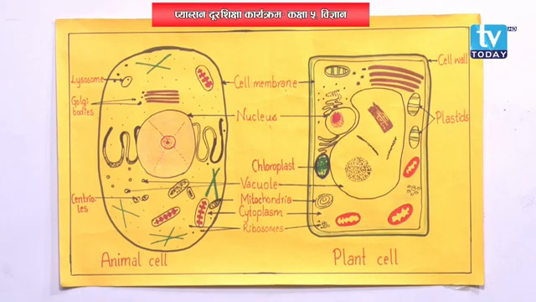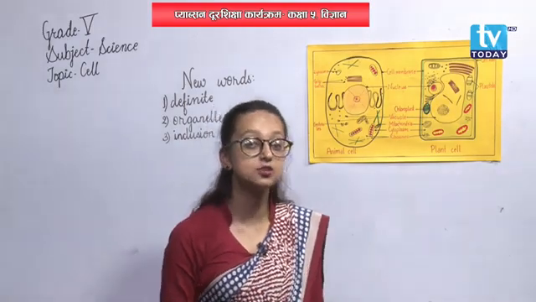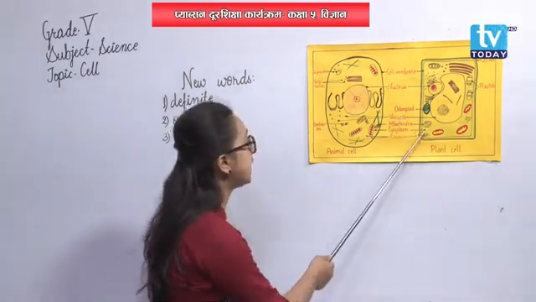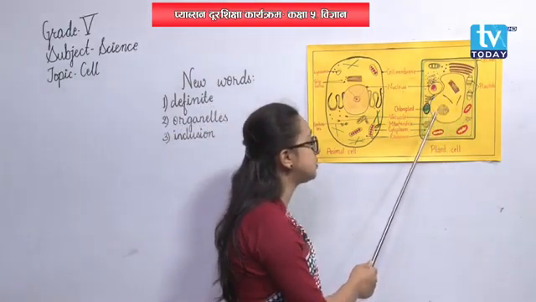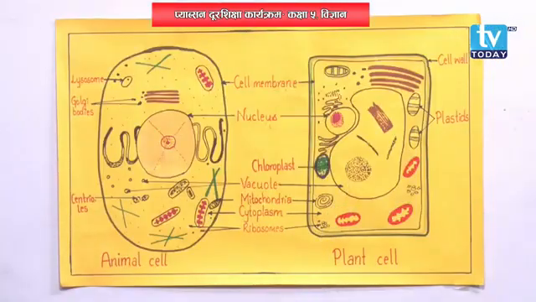Then what are vacuoles? Vacuoles are the fluid filled spaces present in cytoplasm. If cytoplasm is this whole structure, that means vacuole is also present inside cytoplasm, isn't it? So, vacuoles are the fluid filled structures present inside the cytoplasm.